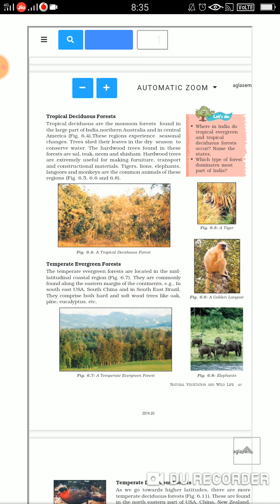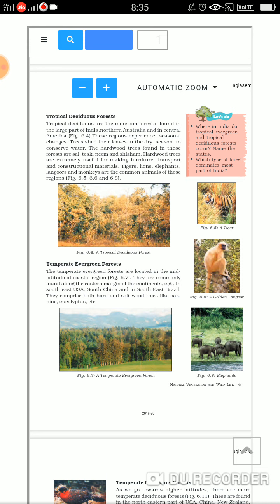So which continent's eastern margin are they on? Like Southeast Asia, South China, Southeast Brazil. And they have both hard and softwood trees like oak, pine, eucalyptus, etc. So both types of trees are found here. Children, next comes the temperate deciduous. Fine. So tropical evergreen, tropical deciduous. Now temperate evergreen, temperate deciduous. Fine. So they will be towards the higher latitudinal areas.